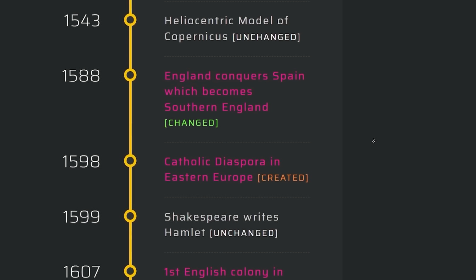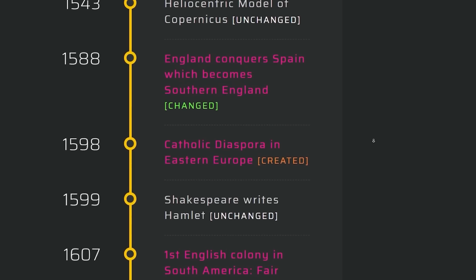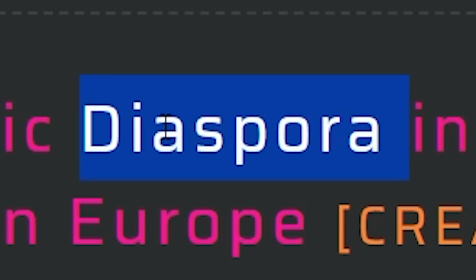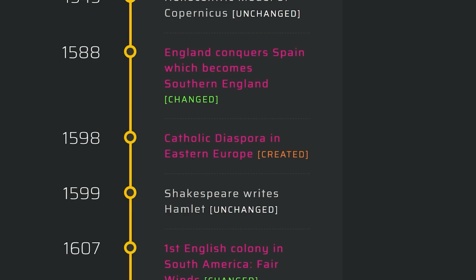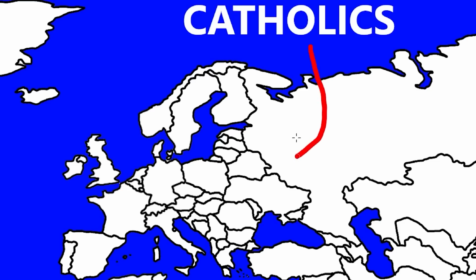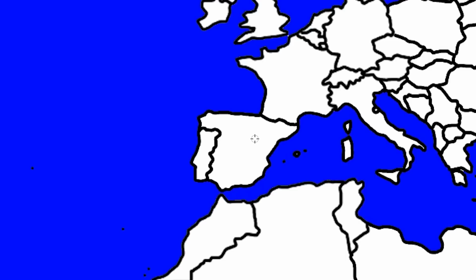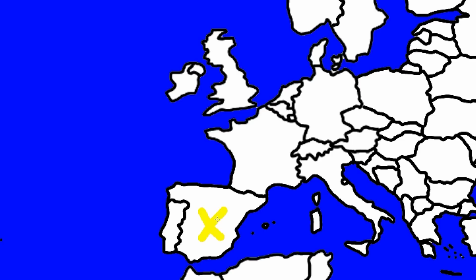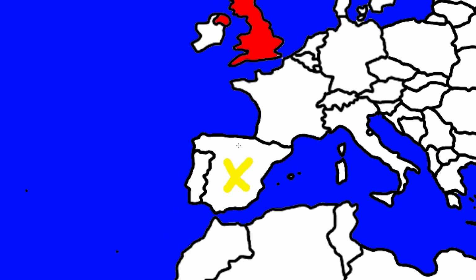Let's see the changes this caused. So we have Catholic, what does that even mean? So the first result is the Catholics have left and they've moved to Eastern Europe. So I'm just gonna make a mental note of that. They are now more somewhere in this vicinity and they are not in this vicinity. Actually, let me use a different color for that because I now just realized since England conquered Spain, we need to update the territorial map.